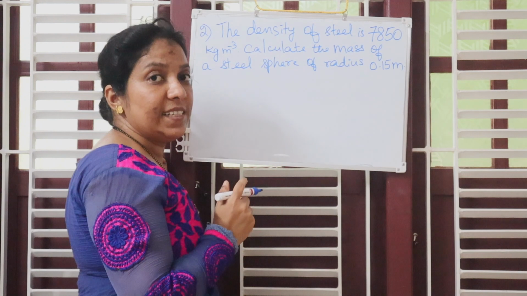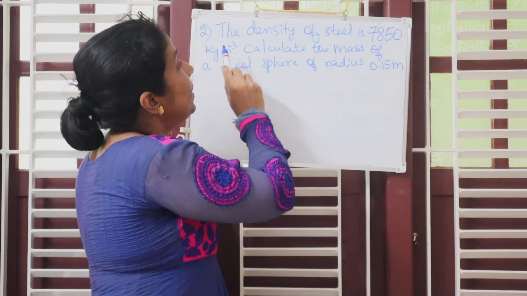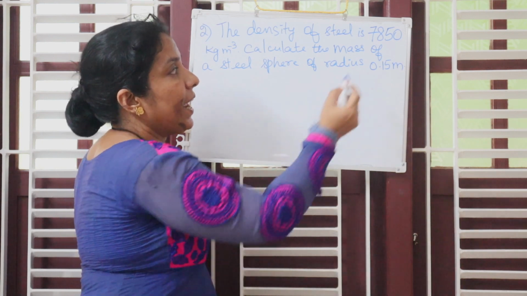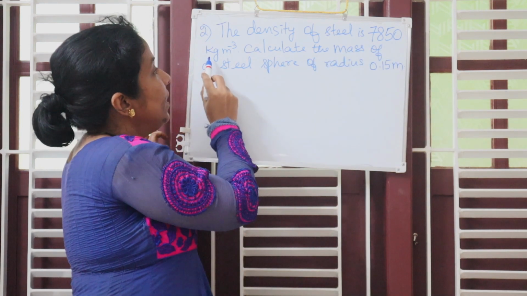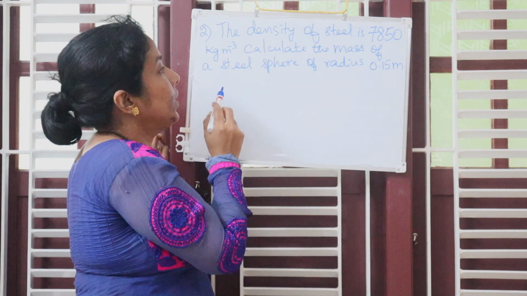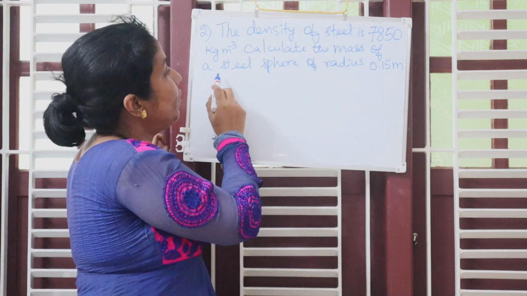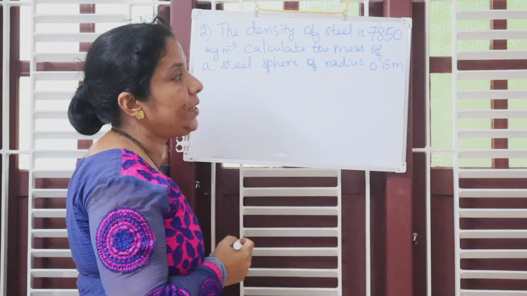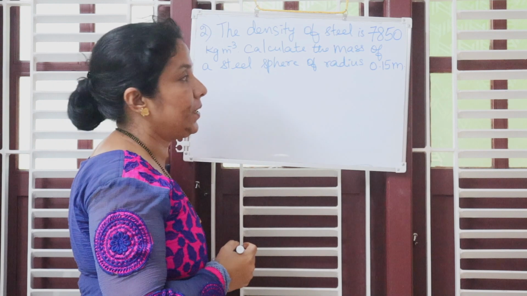Let us consider the second example. The density of steel is 7850 kg per meter cube. Calculate the mass of a steel sphere of radius 0.15 meter.